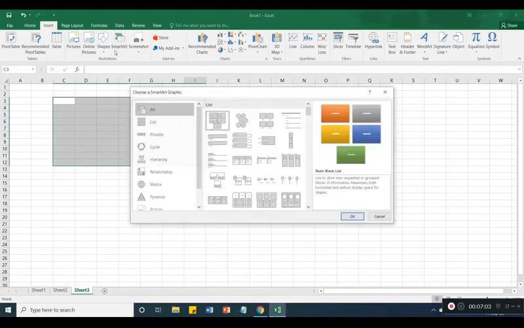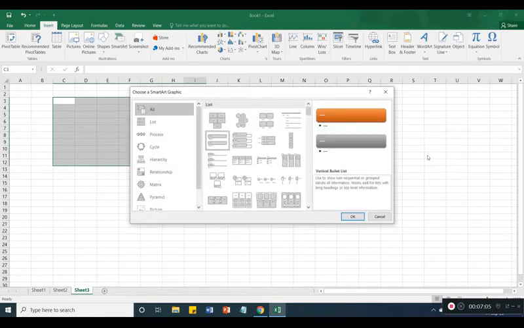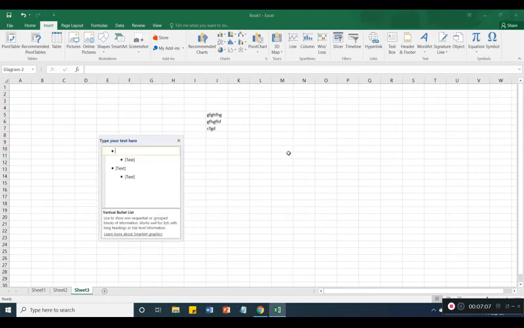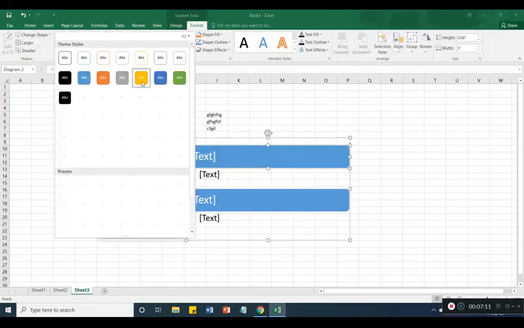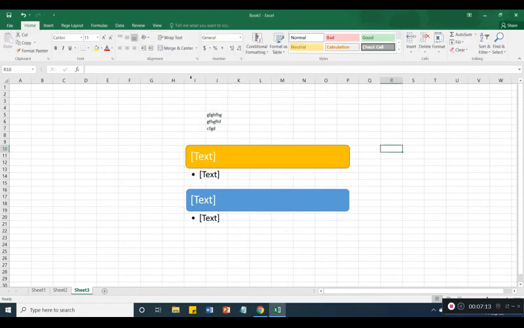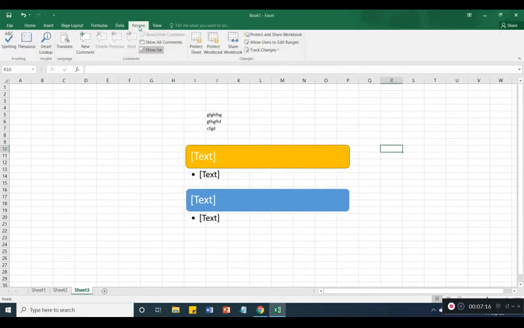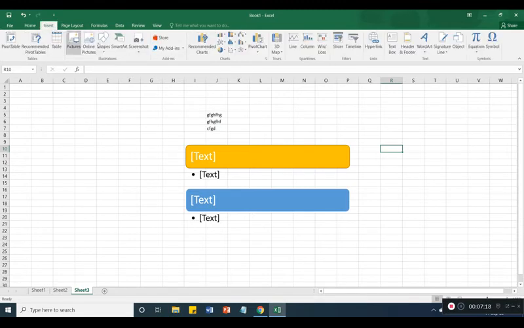SmartArt, here you can use SmartArt like this, different SmartArt. You can click and see, you will see the different SmartArt. Like this way you can use the different SmartArt. Now if you want to take a screenshot, you click on this Screenshot, so you get the screenshot of your Excel file. These are the charts. You can use the different charts.